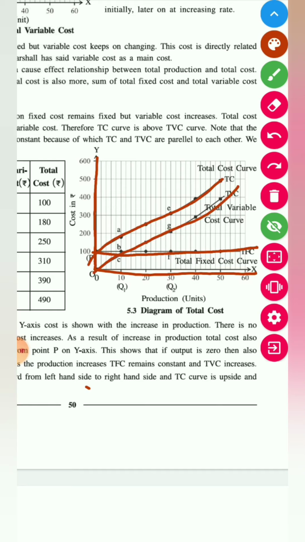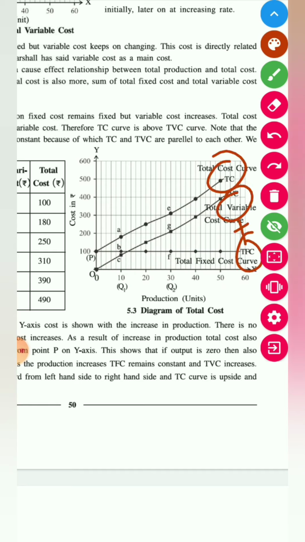Now your total cost curve will always be higher than your variable cost because total cost includes fixed cost plus variable cost. It tends to be at a higher level because it includes fixed cost as well as variable cost both. उसमें दोनों ही element है. तो ये total variable cost और total fixed cost को जब हम plus करते हैं तब total cost बनती है.